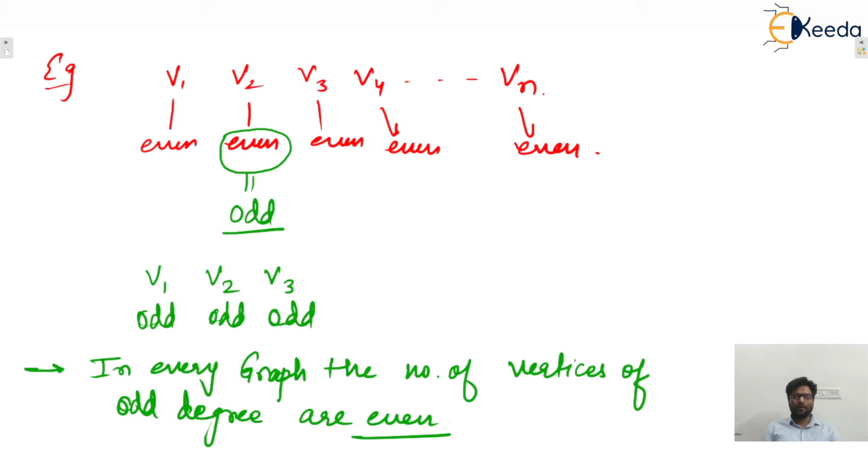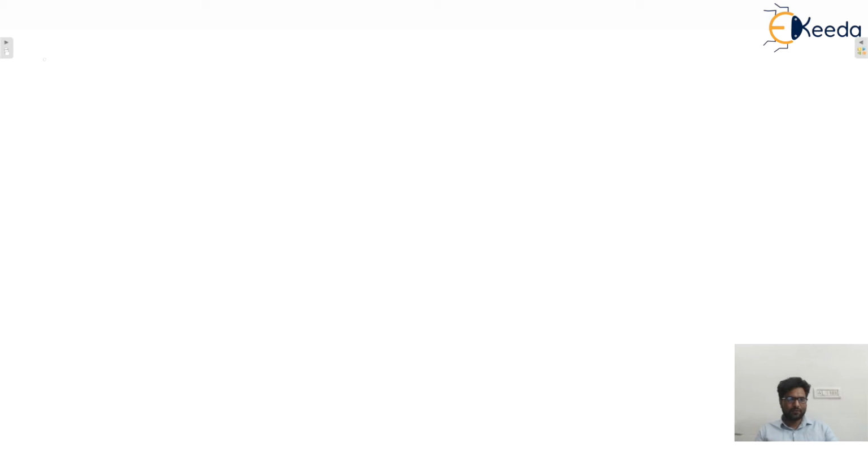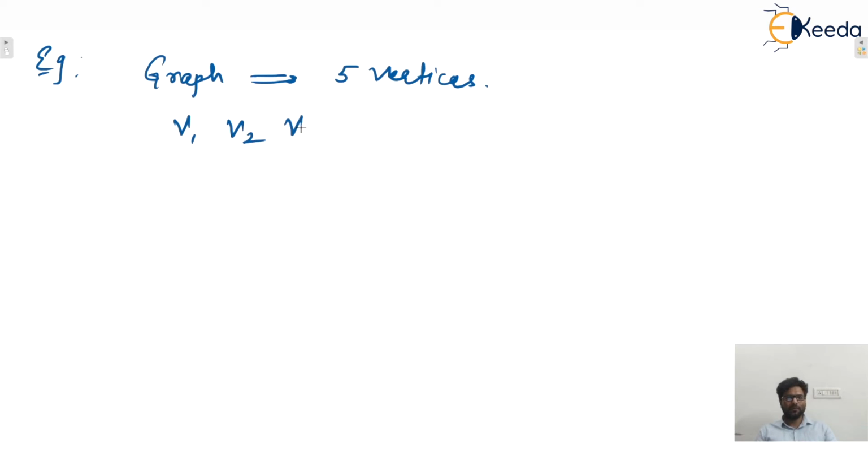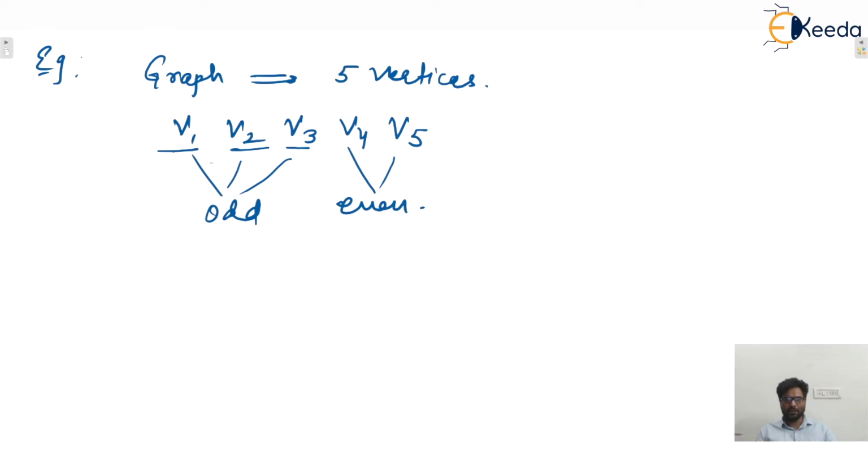So in any graph, can we say whether a graph is possible or not? Let us take one example. Let's say a graph with 5 vertices, v1, v2, v3, v4, v5. Let's say v1, v2, v3, all three have odd degrees, and v4 and v5 have even degrees.